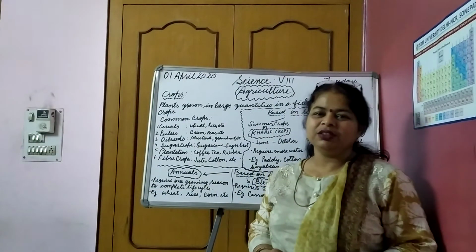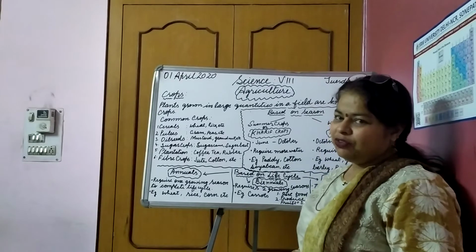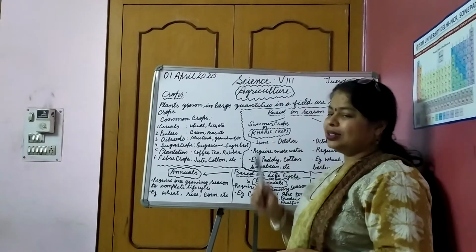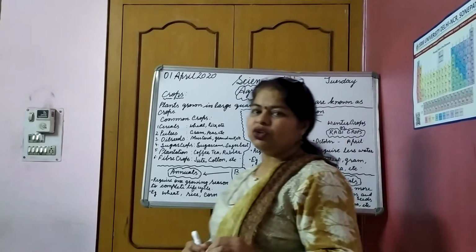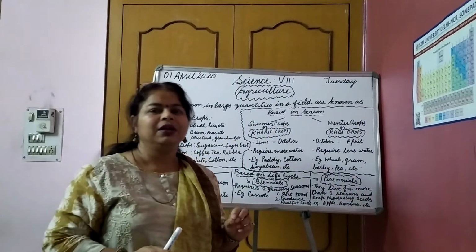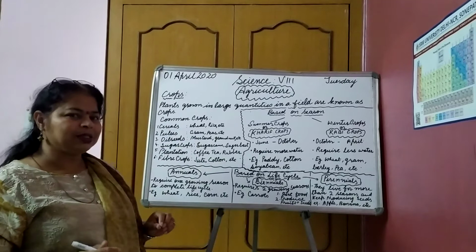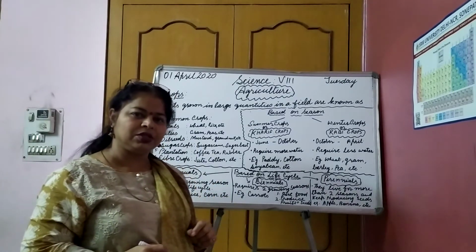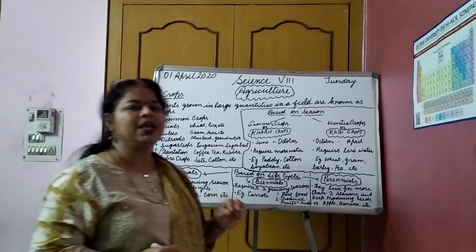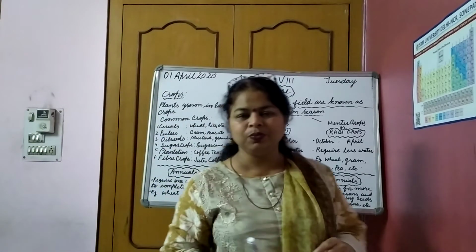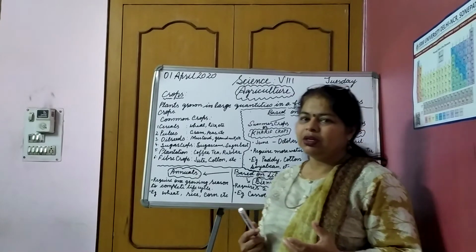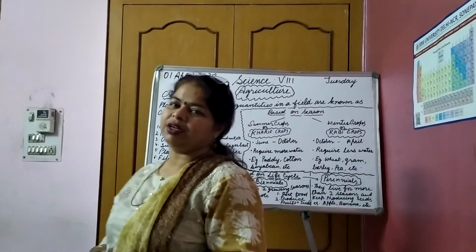Good morning, children. In the last class, if you remember, we read about agriculture. We had started this topic and we discussed some aspects of agriculture: what is agriculture, what was ancient agriculture and how it has evolved into modern agriculture.